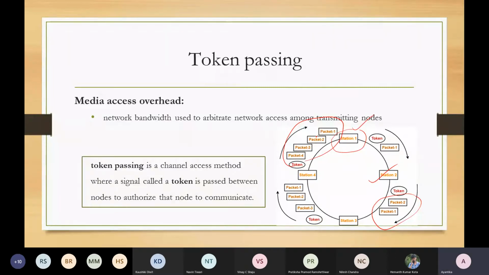The token holding time is time bound. So this time-bound token passing is a comparatively better way to handle determinacy in an embedded networking scenario. That's why, compared to Ethernet, this is a better approach.